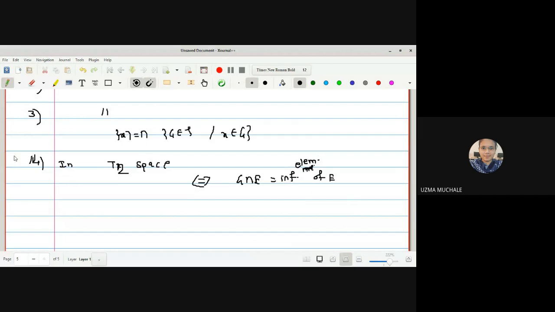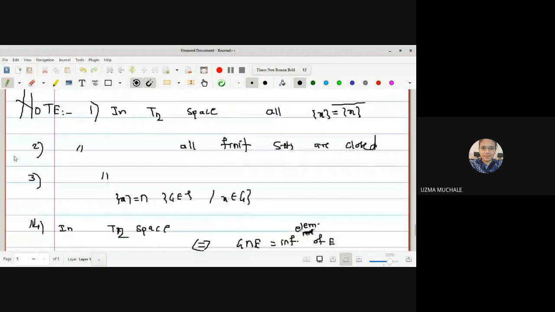Are you getting what I am telling you? Yes, ma'am. Whatever properties we have proved for a T1, it will be obviously true for a T2, since T1 and T2 are the same. But only an extra condition is there in T2, so that's why these characteristic properties will be obviously true for our T2 space.